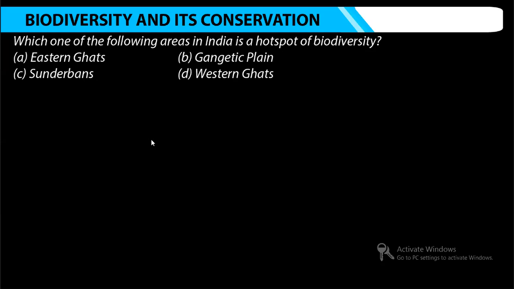And next question. Which one of the following areas in India is a hotspot of biodiversity? Option A, Eastern Ghats; option B, Gangetic Plain; option C, Sundarbans; and option D, Western Ghats.